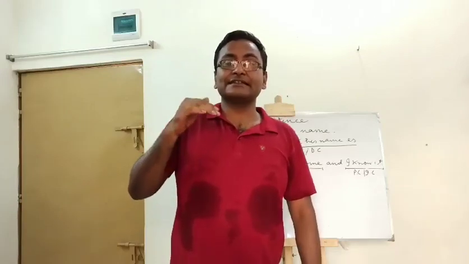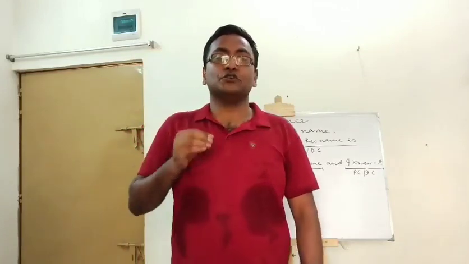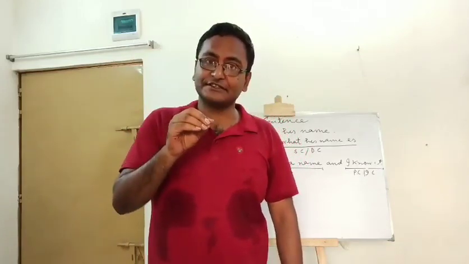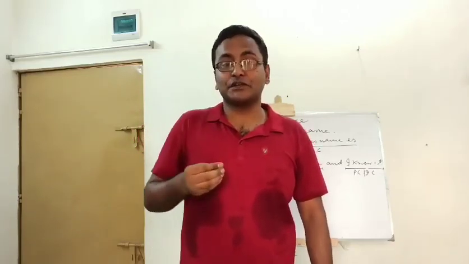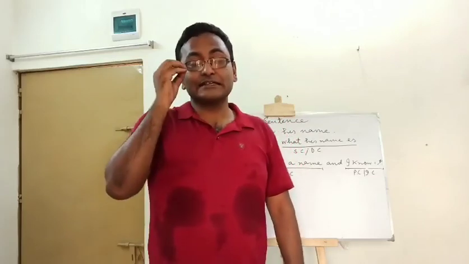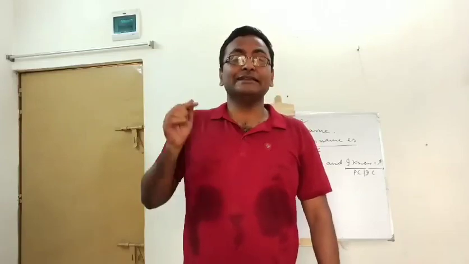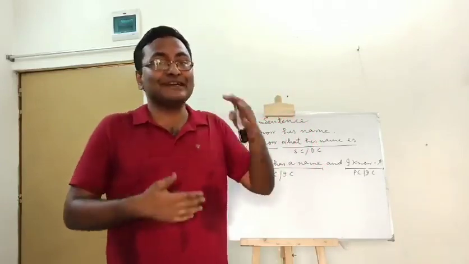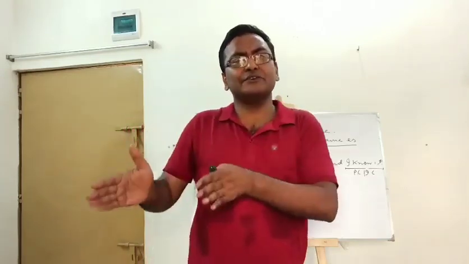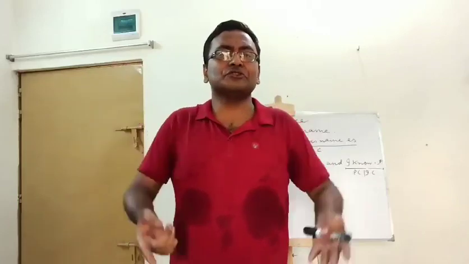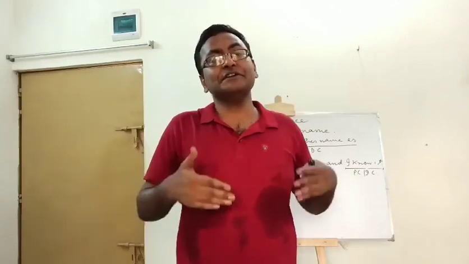So, at the time of converting a sentence into a compound one, obviously you have to use coordinating conjunctions, and at the time of converting a sentence into a complex one, you have to use subordinating conjunctions, relative adverbs, or relative pronouns. That means at the time of transformation, obviously you will be very careful about the use of connectors. Connectors will help you to transform your sentences into different forms.